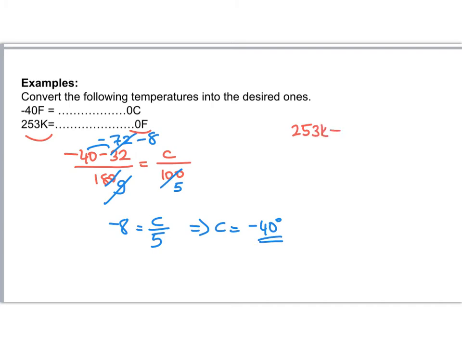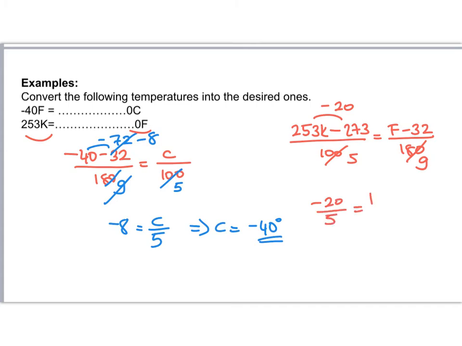253 Kelvin minus 273 over 100 is equal to Fahrenheit minus 32 over 180. And I cancel these with each other, 5 to 9. This equals minus 20. Minus 20 over 5 is equal to Fahrenheit minus 32 over 9. This is minus 4. So Fahrenheit minus 32 is equal to minus 36. So Fahrenheit is equal to minus 4 degrees.